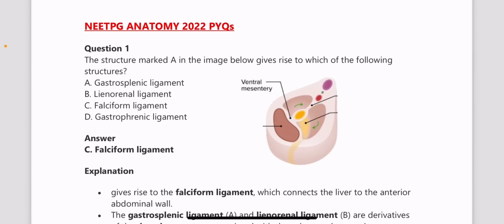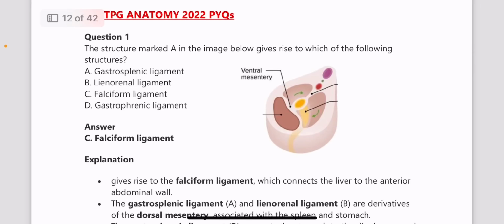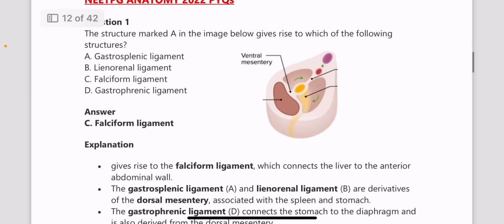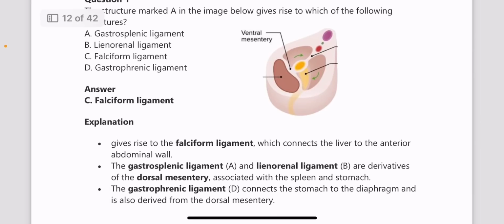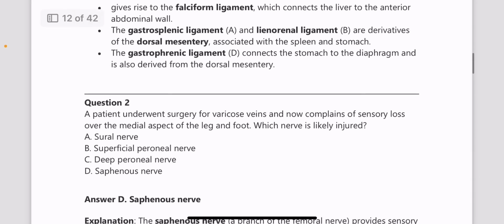The structure marked in the image below gives rise to which of the following? Here it gives rise to the falciform ligament, because it connects. The ligaments are not very clear in this image, but please go through them. The lienorenal ligament, the falciform ligament, the gastrosplenic ligament, and the gastrophrenic ligament are very, very important. So please go through them. And yes, now moving on to the next one.